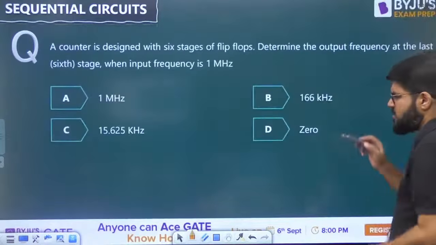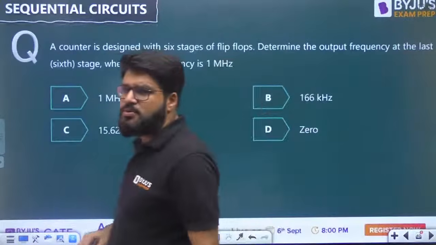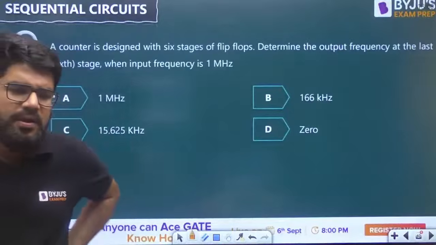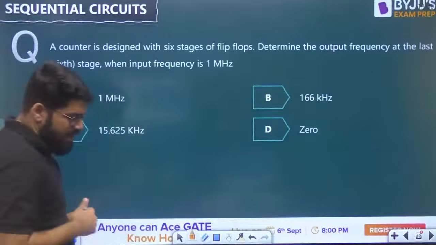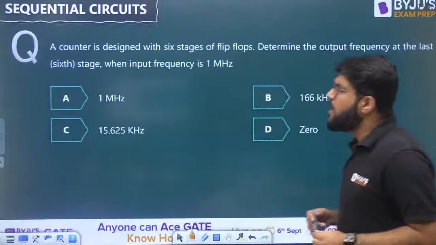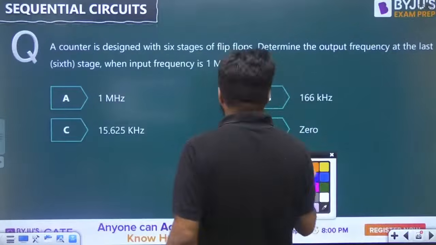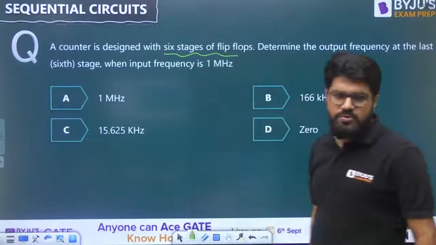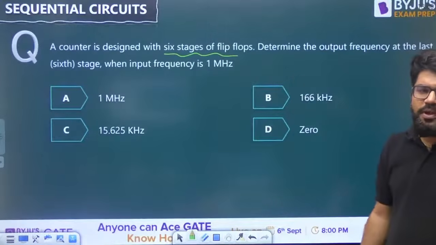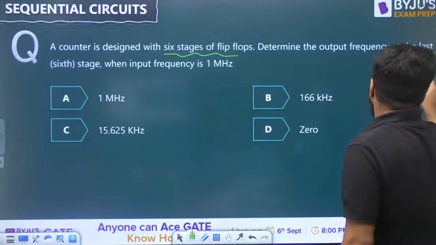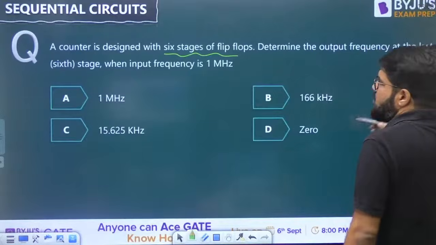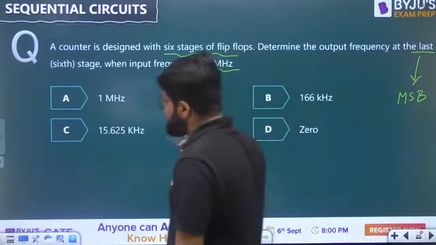Okay. Now answer me this question. Some simple concepts we are relating. So I am doing a mixing of questions as in what we are discussing. A counter is designed with 6 stages of flip-flops. Okay, everybody? Determine the output frequency at the last stage, that is the MSB stage, when the input frequency is 1 megahertz.